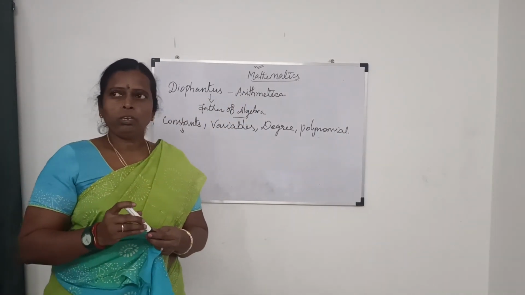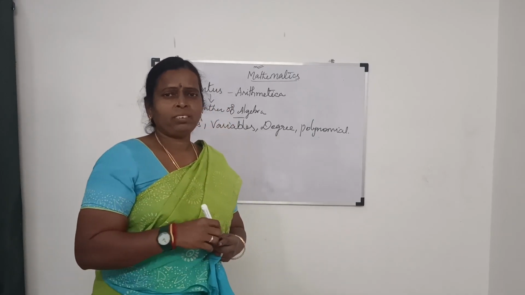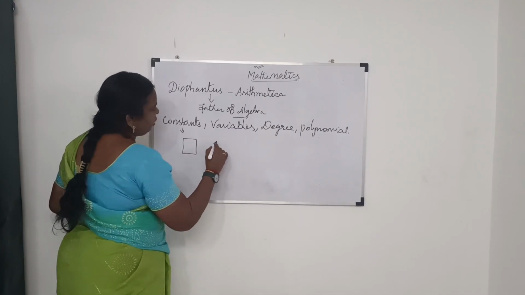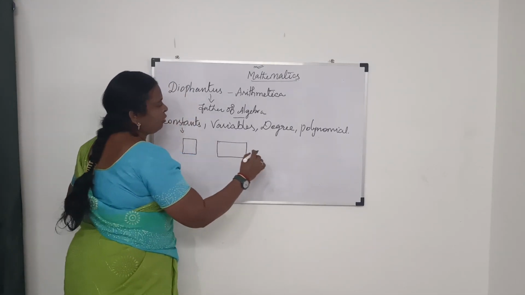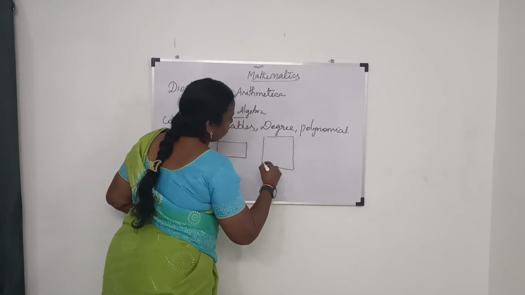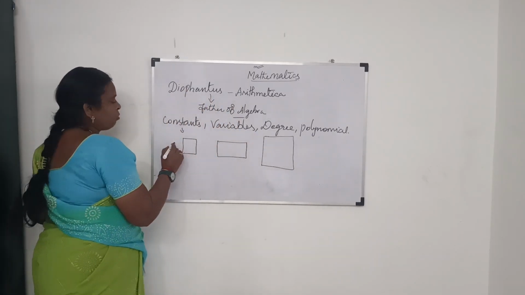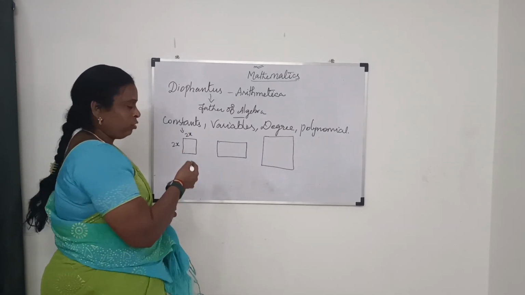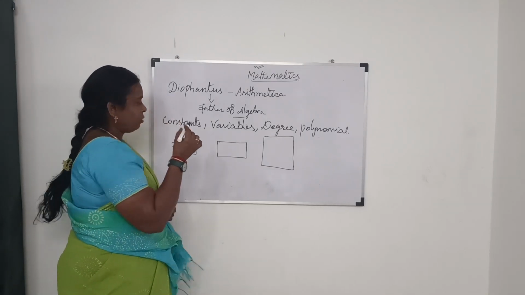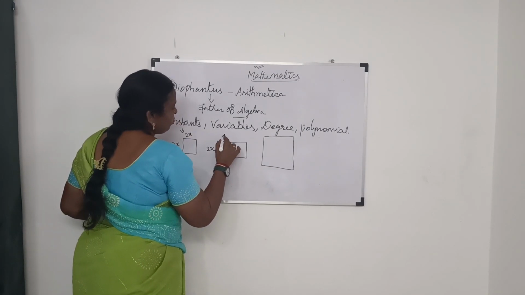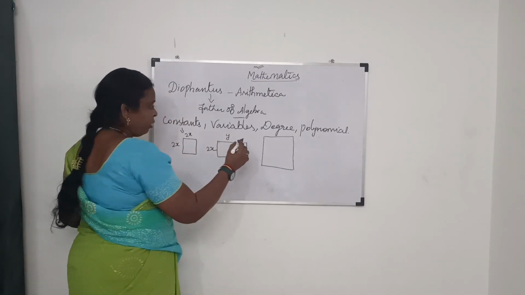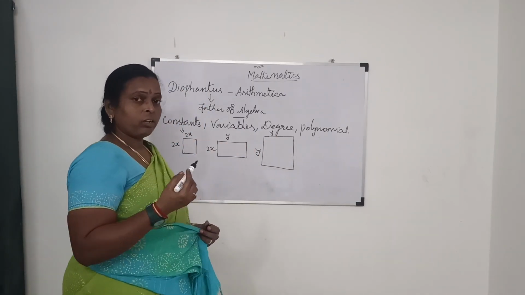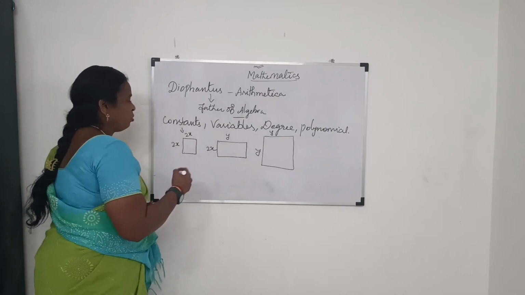To understand the concept of these, we'll see one example. Here I have drawn one square, one rectangle, and then one big square. Let us take the side of the square as 2x, and in a square all the sides are equal. So here the length is 2x and the width is also 2x. Let us take this side as 2x and this as y. This is also a square, no? So all the sides are equal.